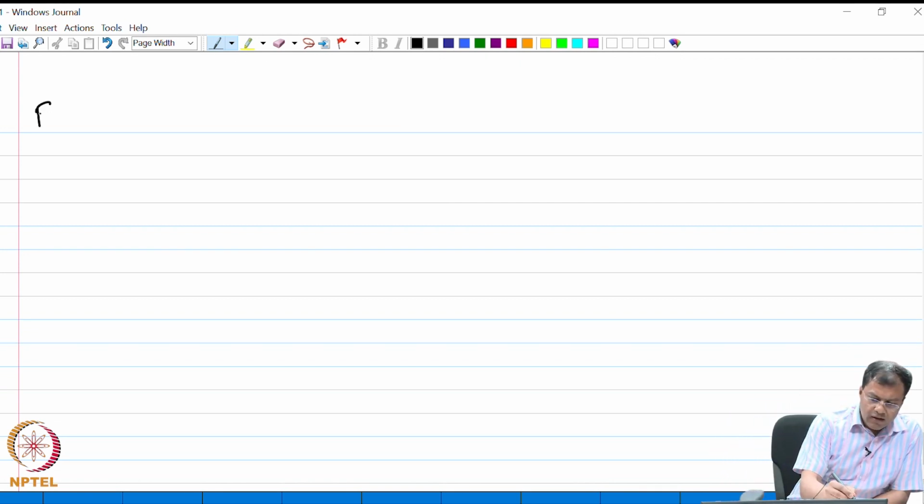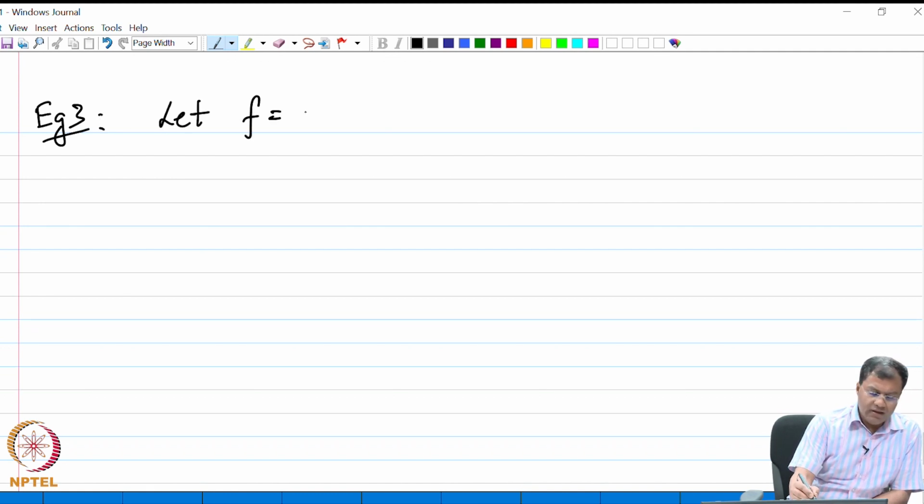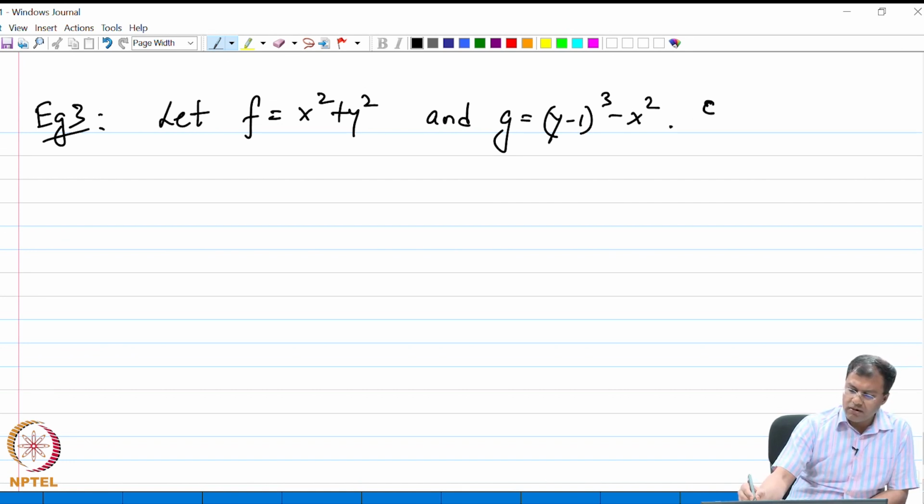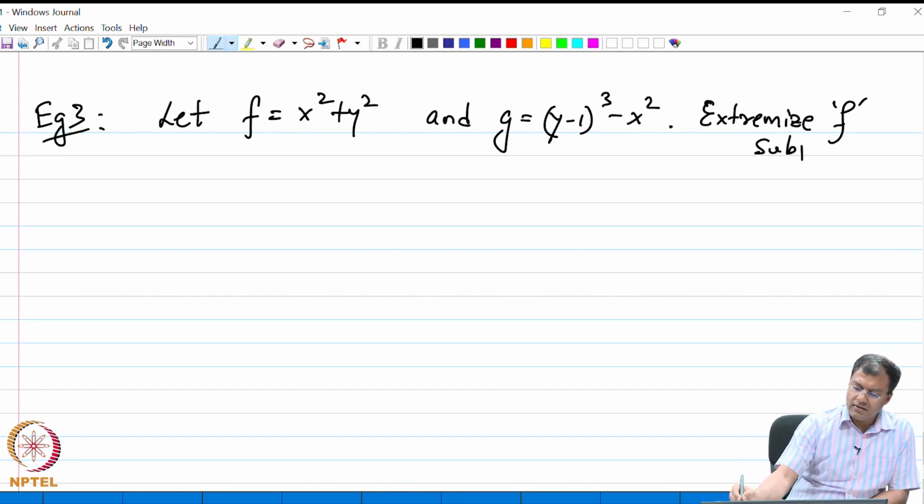So, here is one quick example. I have my objective function f as x square plus y square, and my constraint function g as (y minus 1) whole cube minus x square, right. The problem is to extremize f subject to g.